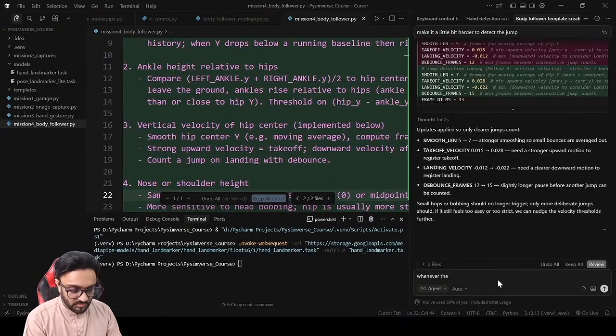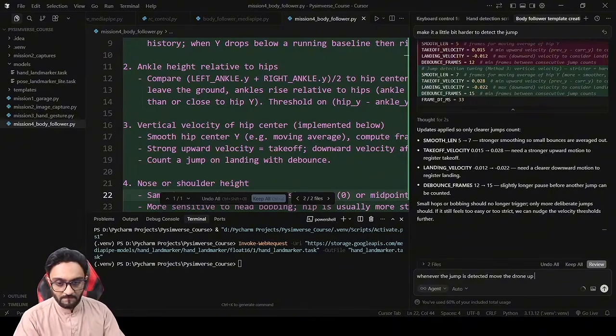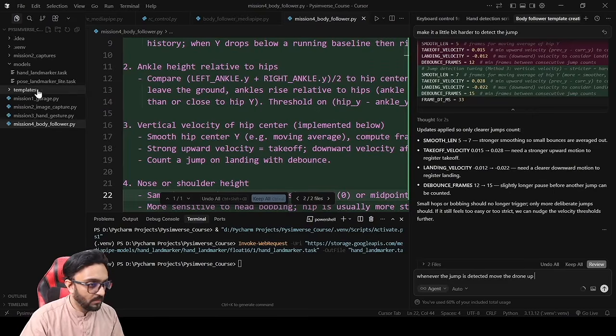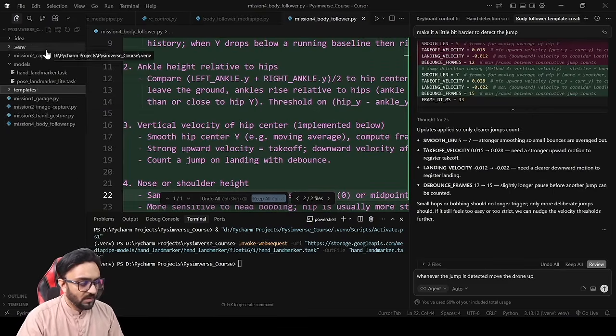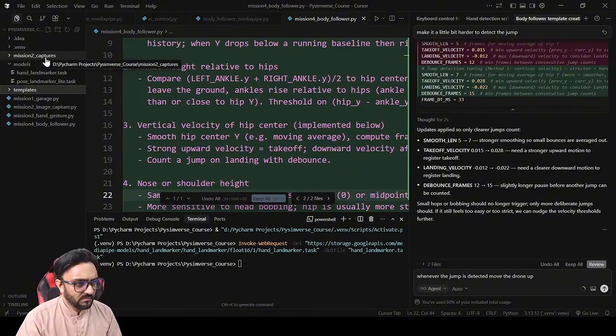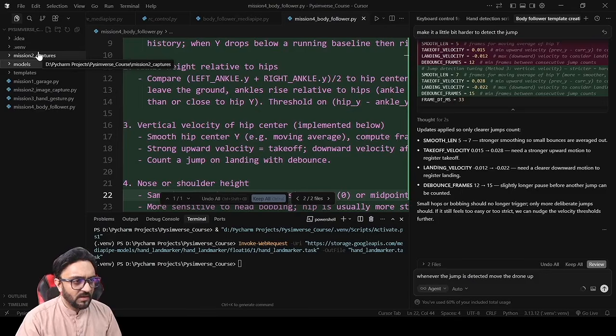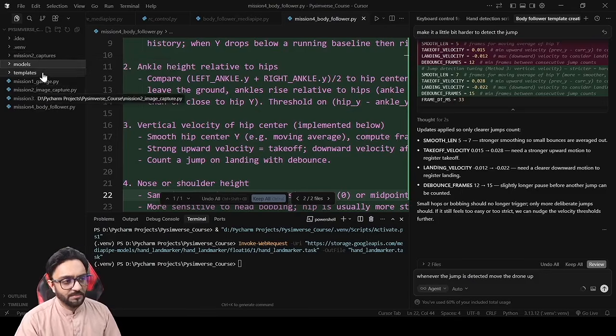Whenever the jump is detected, move the drone up. Okay, so for this, should we give direct, or should we say just move up?